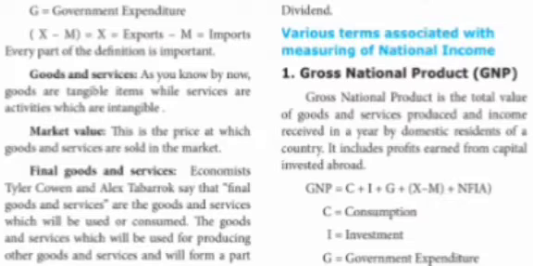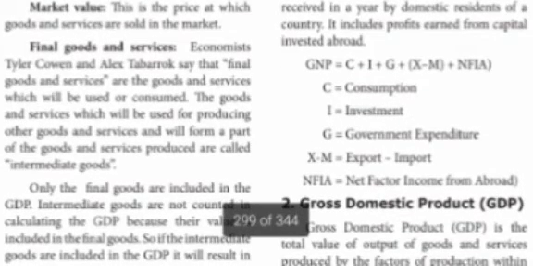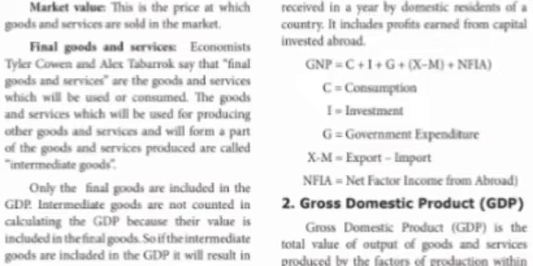Already we know that C means consumption, I means investment, G government expenditure, X minus M means export minus import. NFIA is also included because Indians invest their money in foreign countries, and we have to include that profit also. NFIA is equal to net factor income from abroad.